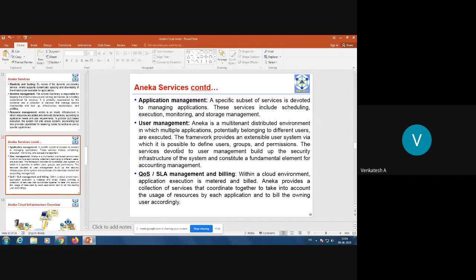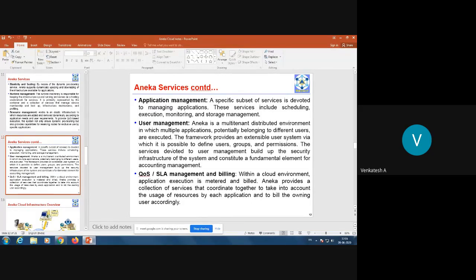Then application management. A specific subset of services is devoted to managing applications. These services include scheduling, execution, monitoring, and storage management.